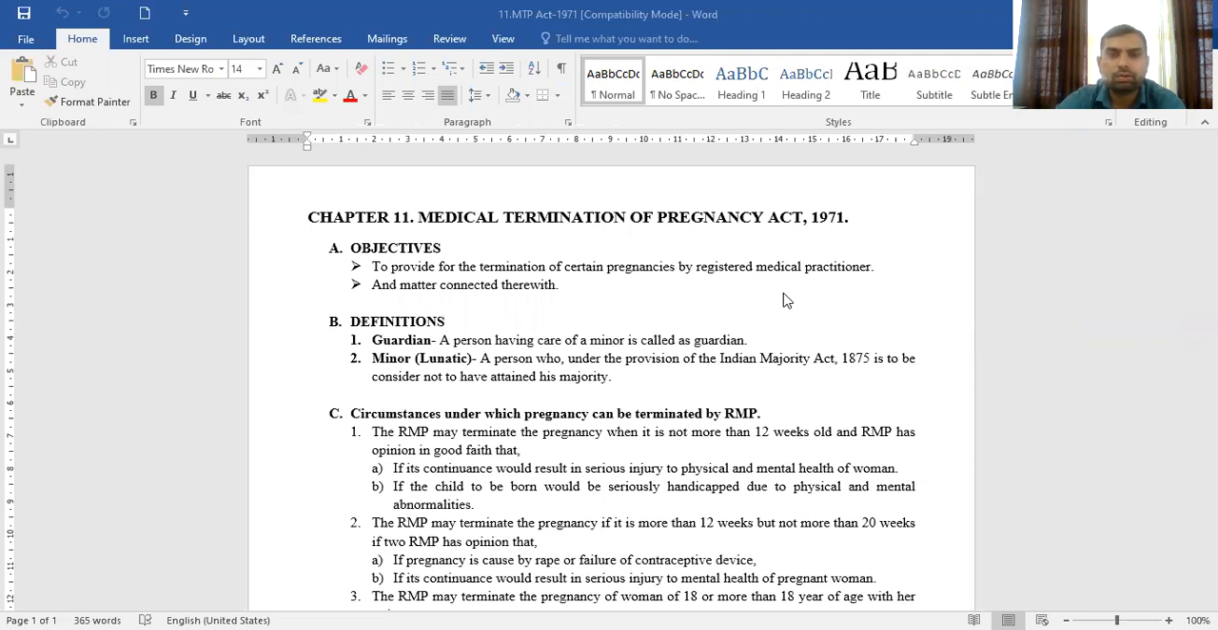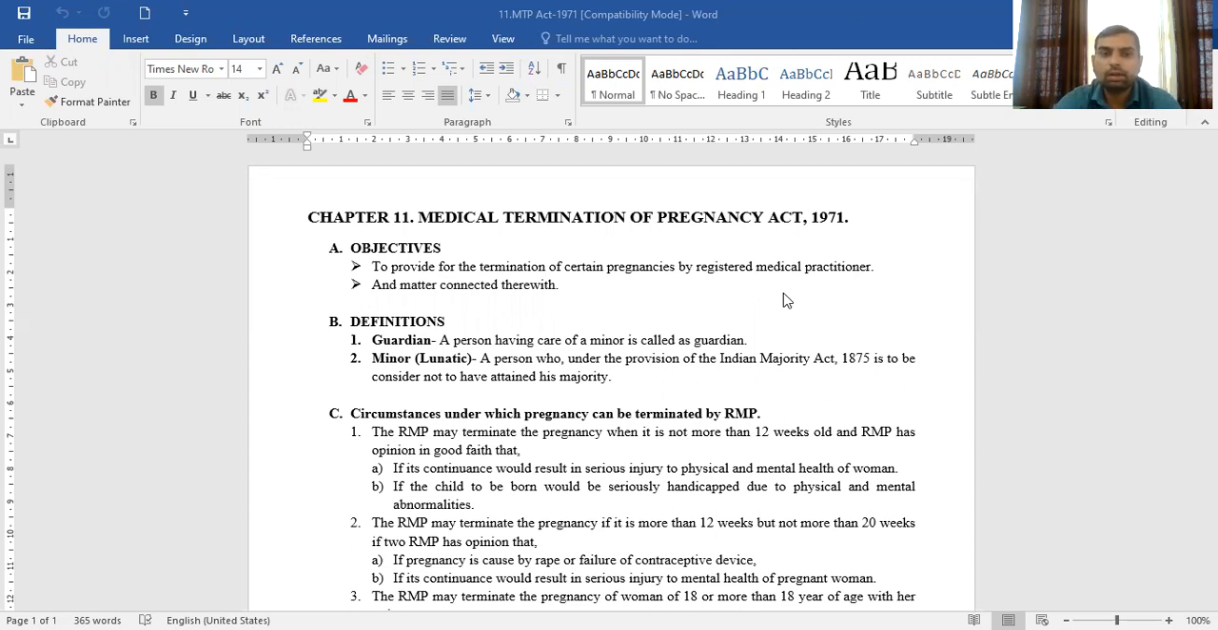Today, we are going to discuss the important topic of pharmaceutical jurisprudence, which includes the Medical Termination of Pregnancy Act 1971. After completion of this topic, the students will be able to know what the Medical Termination of Pregnancy Act is, and what the aims and objectives involved in the MTP Act 1971 are.